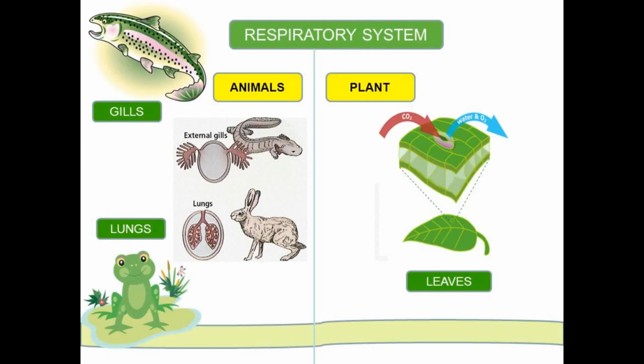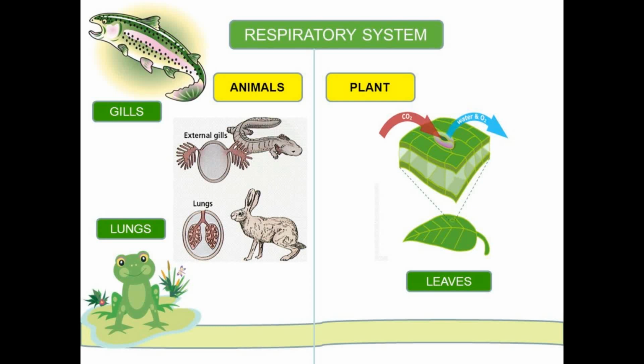You can see in this diagram how respiration occurs in plants and animals. In case of plants, there are stomatal pores which are responsible for respiration, by which oxygen enters and carbon dioxide goes outside, and in case of photosynthesis, carbon dioxide enters the cell by the pore and oxygen is evolved.